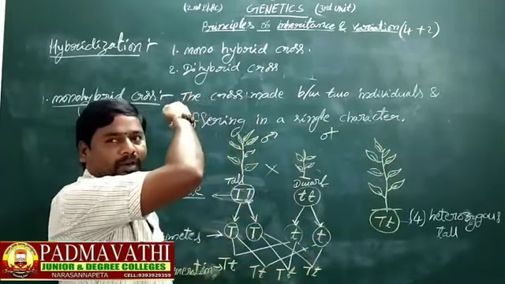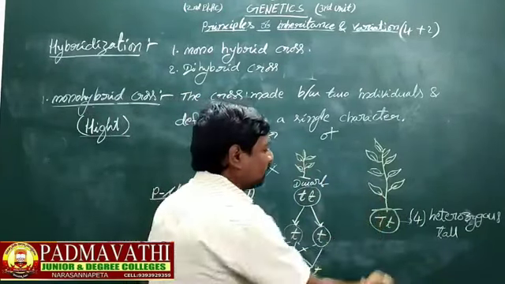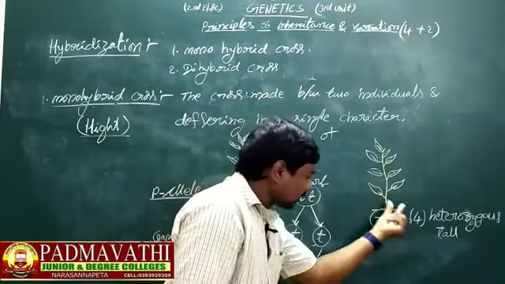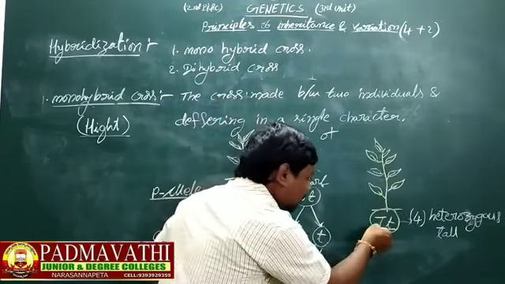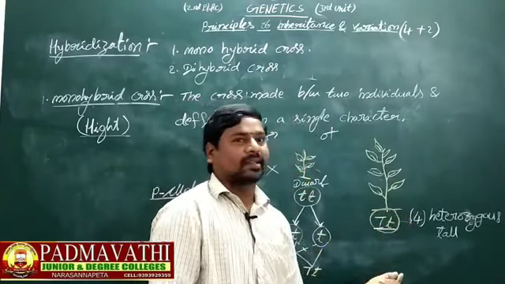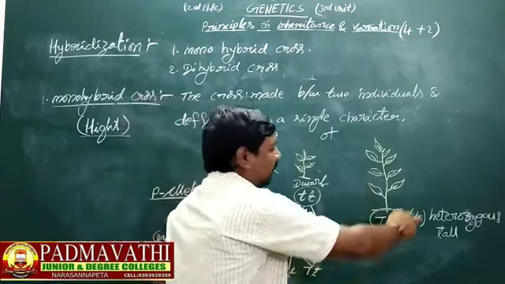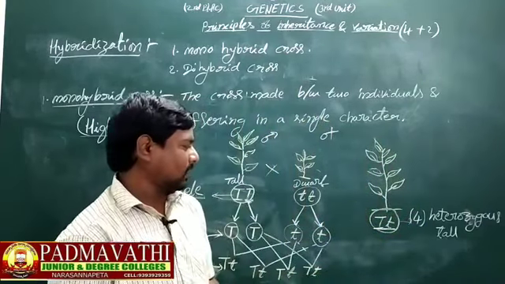According to Mendel's monohybrid cross, each character is determined by two factors. So here, what type of factors are there? One is big T, another one is small t. Two dissimilar factors determine the character in the F1 generation.